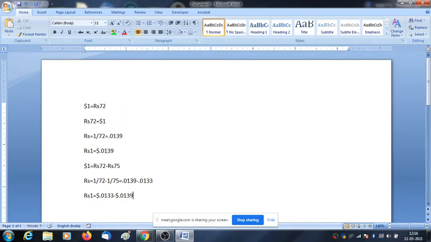So have you got the concept? Have you understood the concept? That is, first you need to take the inverse, and then the inverse of the bid rate becomes the ask rate and the inverse of the ask rate becomes the bid rate. Because the bid rate should always be lower than the ask rate. So here it is not matching, but here it is matching. That is, the bid rate is lower than the ask rate. Because unless and until there is a spread, how can the bank earn profit? Think from the point of view of a trader. Since there is a spread, the bank is earning profit.